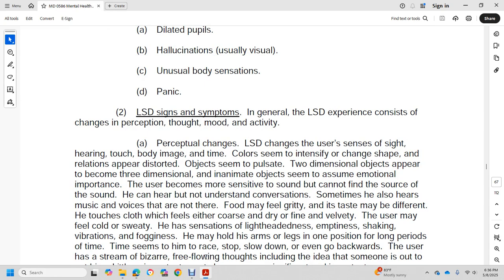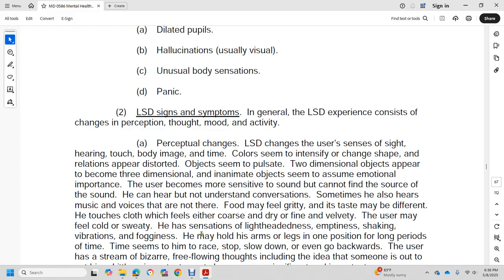Objects seem to pulsate. Two-dimensional objects appear to become three-dimensional, and any inanimate object may seem to assume an emotional importance to the user. Sounds become more sensitive. The user may hear sources of sound but not understand the conversation. Sometimes they also hear music and voices that are not there. Food may seem gritty, and its taste may be different.